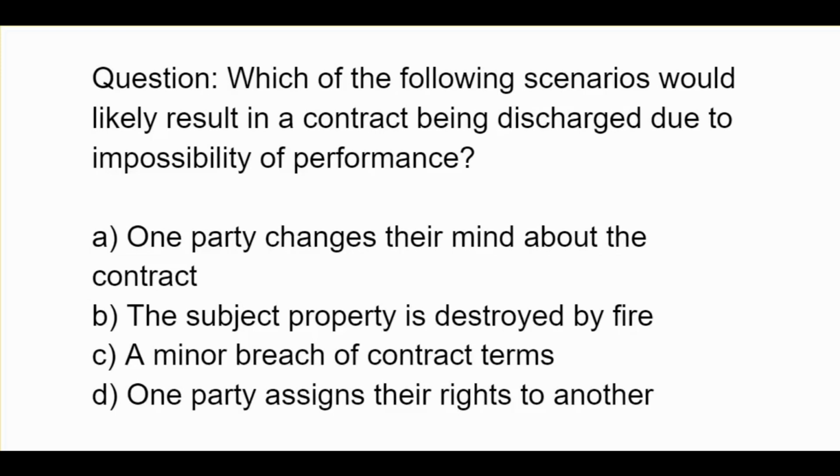Which of the following scenarios would likely result in a contract being discharged due to impossibility of performance? A. One party changes their mind about the contract. B. The subject property is destroyed by fire. C. A minor breach of contract terms. D. One party assigns the rights to another.